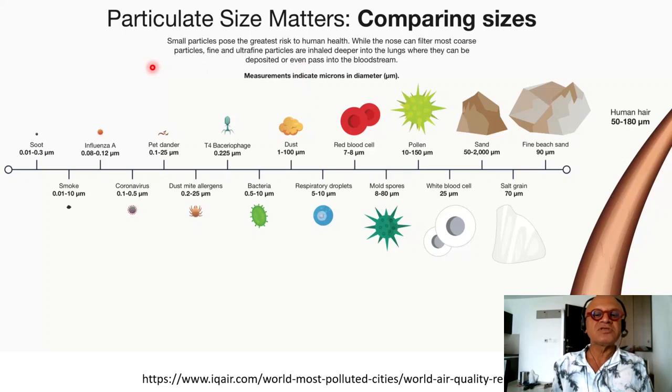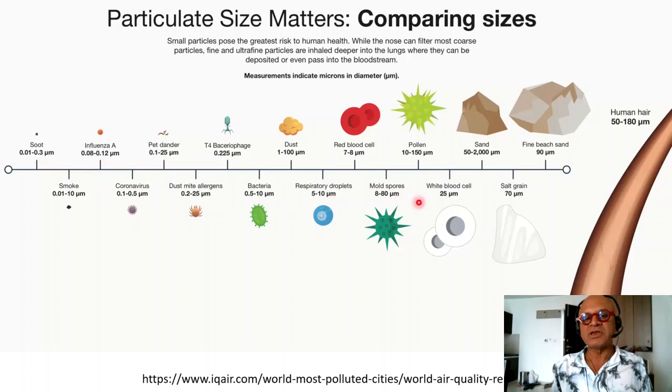Measurements indicate microns or micrometers. So we are going here from soot, which is the smallest one in this map, 0.01 to 0.3 micrometers, smoke 0.01 to 10. Influenza A virus is even larger than soot here. Coronavirus is larger. Pet dander, the things that dogs and cats shed, dust mite allergies, T4 bacteriophage, bacteria themselves, dust, respiratory droplets, red blood cells. You can see the size is much larger than some of the pollution we are producing.